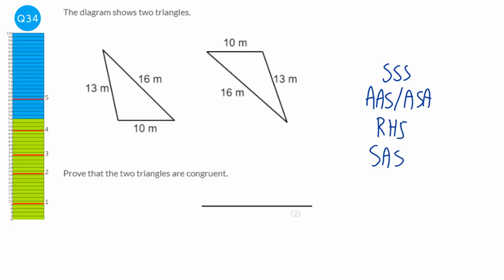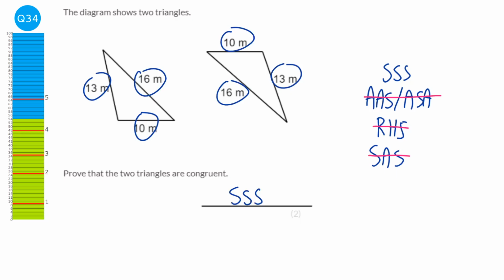Now, we don't have an angle or a right angle at all in this, so we can cross these out. But we do have three sides that are exactly the same. They're both 10, 13, and 16. So the proof is side, side, side.